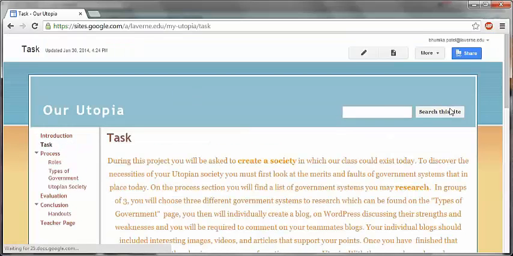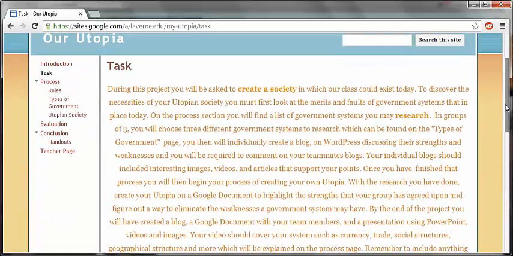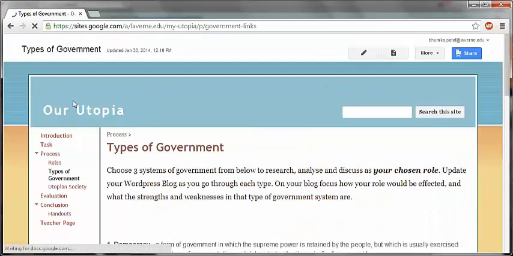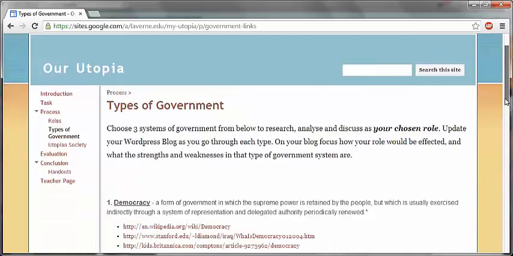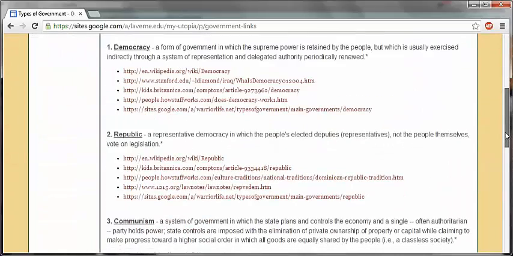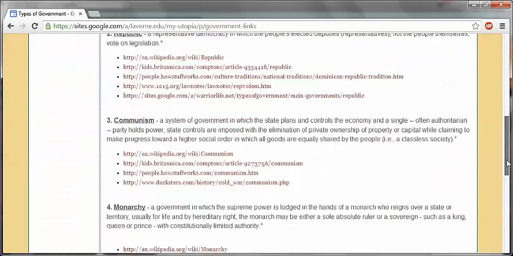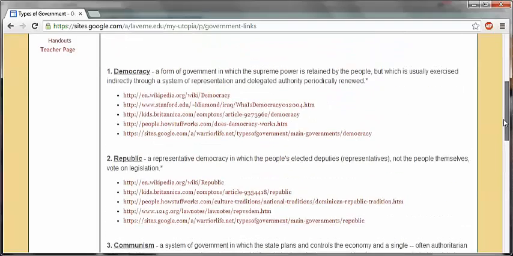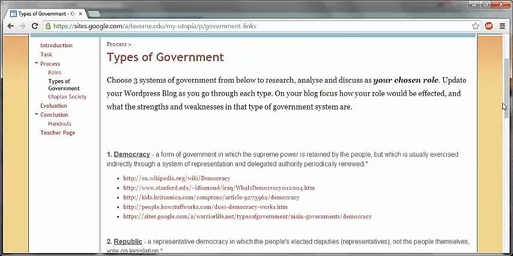Here I want them to get into their groups, and they would go to the types of government page, look up the 5 different governments, choose 3 of them, and start looking at all the different links. Once they had chosen their individual roles, they would pick the 3 governments they want to research, and that's basically where they would start off.